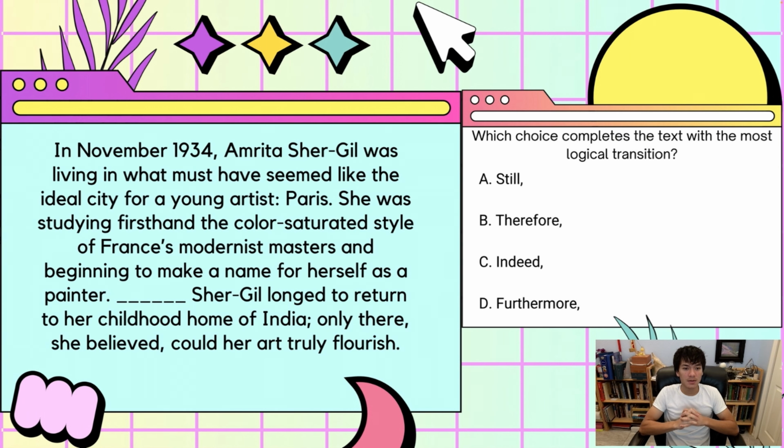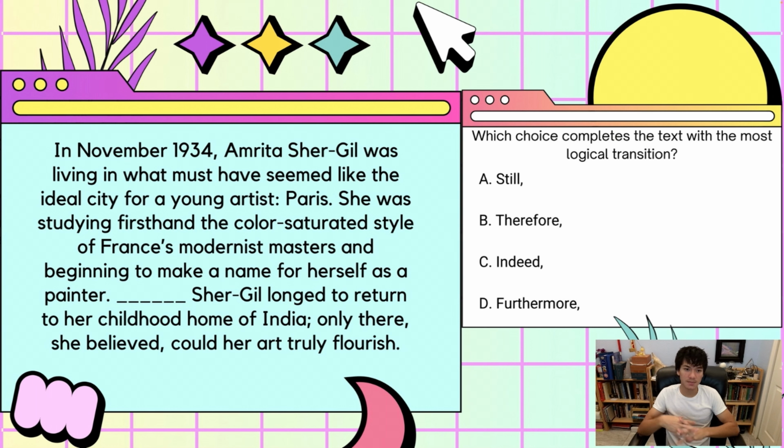In November 1934, Amrita Shergill was living in what must have seemed like the ideal city for a young artist, Paris. She was studying firsthand the color-saturated style of France's modernist masters and beginning to make a name for herself as a painter. Blank, Shergill longed to return to her childhood home of India. Only there, she believed, could her art truly flourish.